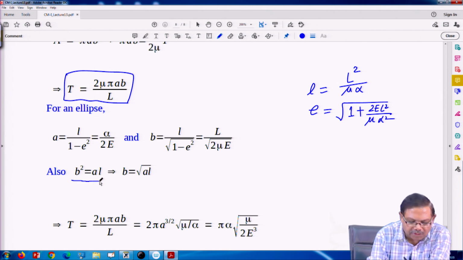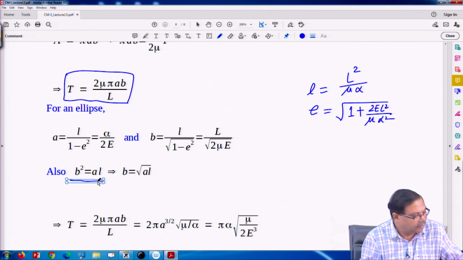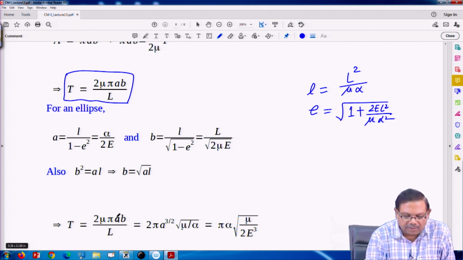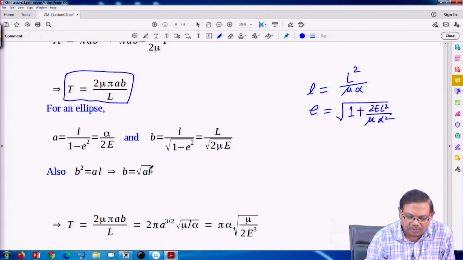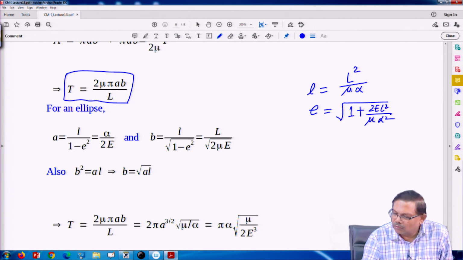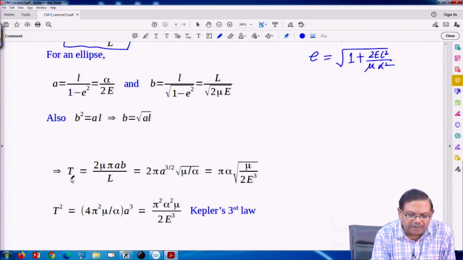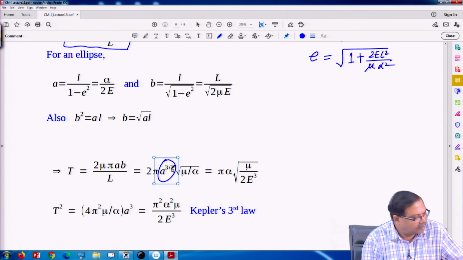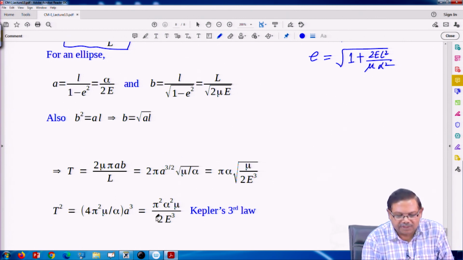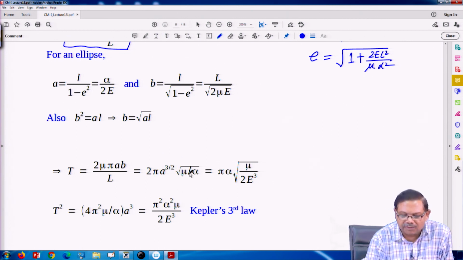So, B square is A times the semi latus rectum, generally. So, if I put that, B would be root of A l. So, if I put that, I get the standard result. T is proportional to the 3/2 power of the semi major axis, and there are other things which are constants.